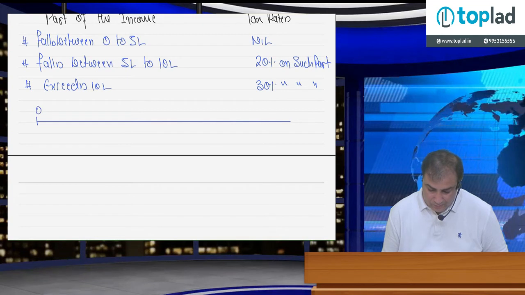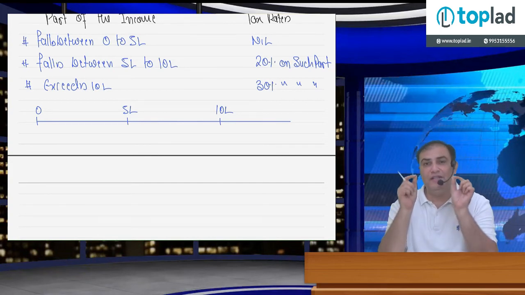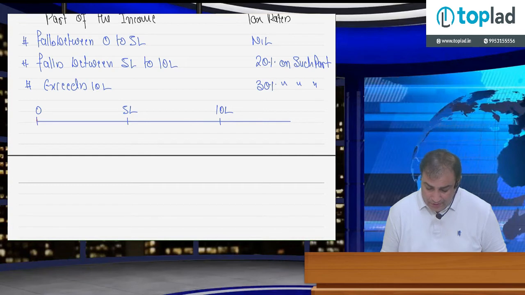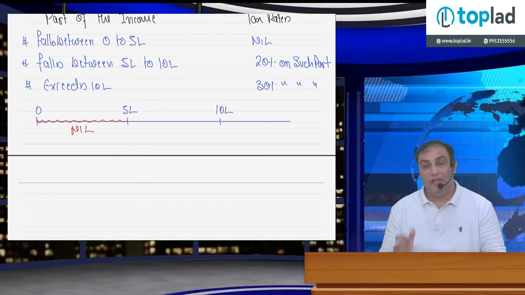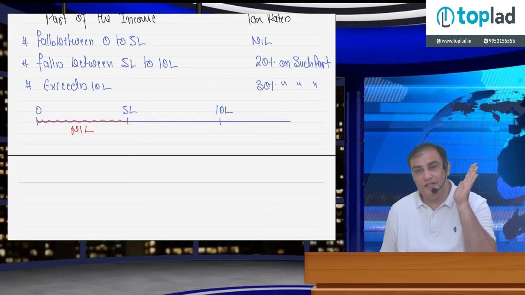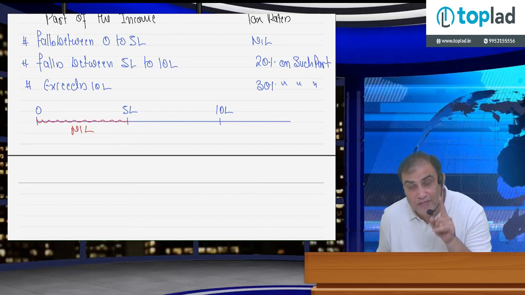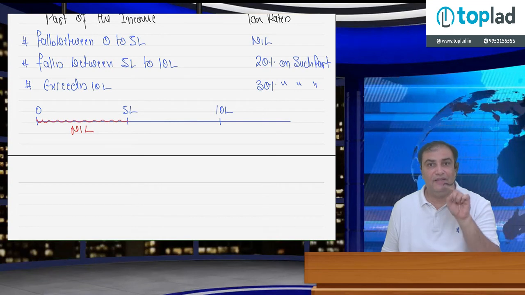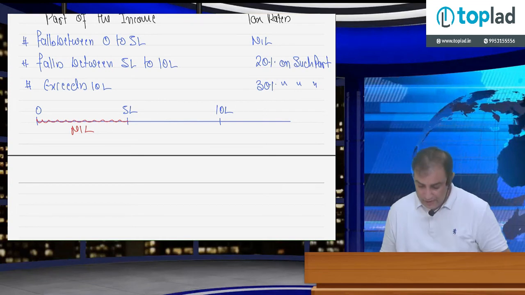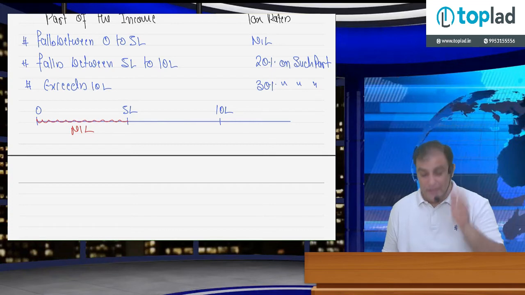So start with 0, but first is 5 lakh, then 10 lakh, and then non-stop. So the part of the income in case of super senior citizen, which falls between 0 to 5 lakh, tax rate is nil, that is exempt. So in case of normal individual, exemption limit is 2,50,000. In case of senior citizen, exemption limit is 3 lakh rupees. In case of super senior citizen, also known as very senior citizen, VSS, exemption limit is 5 lakh rupees.